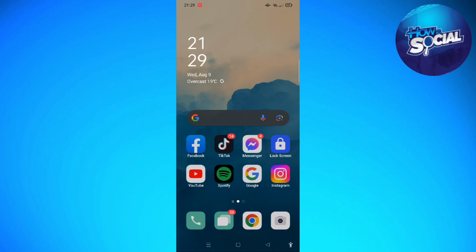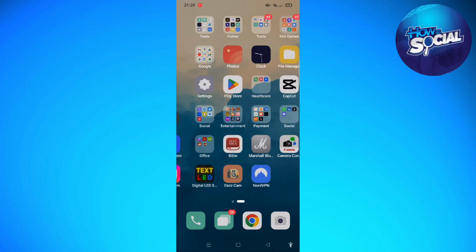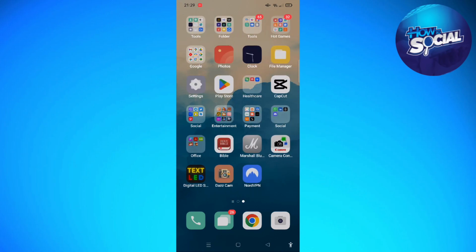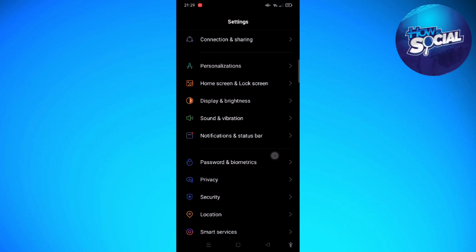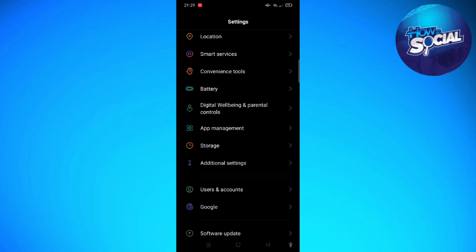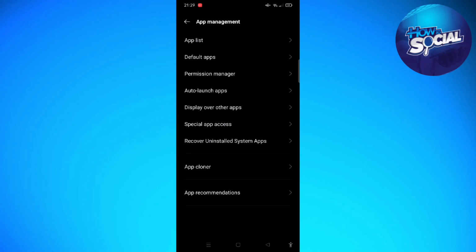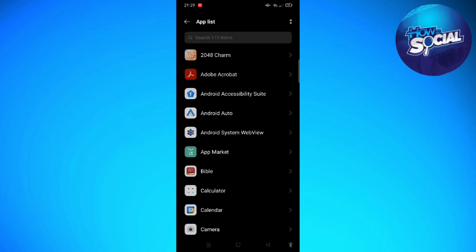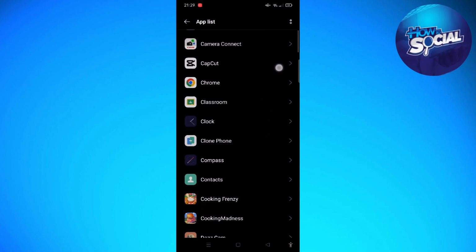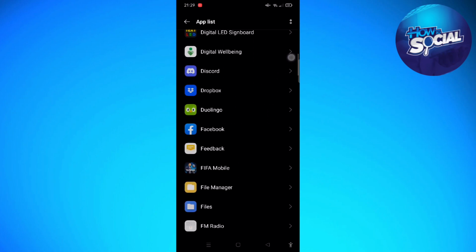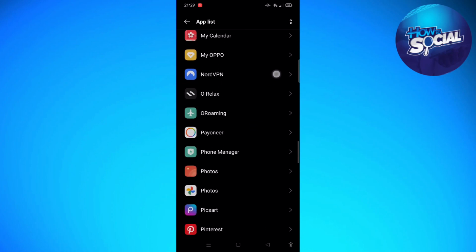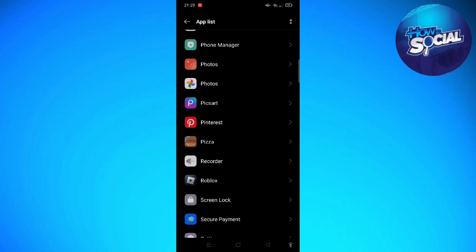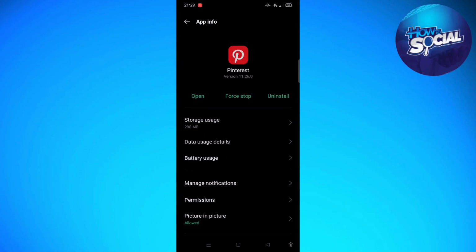The first, if you're having problem with the Pinterest sound, what you are going to do is go into your settings on your device, just like right here, and then just scroll down and tap into your app management, and then tap on the app list, and then in here we are just going to find the Pinterest section. So just scroll down until you see the Pinterest. So here's the Pinterest. So just tap onto your Pinterest.